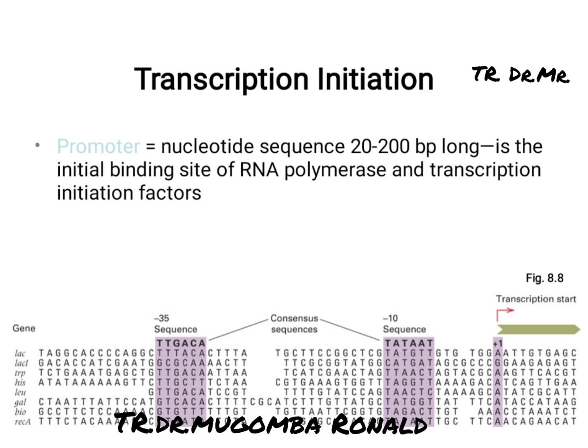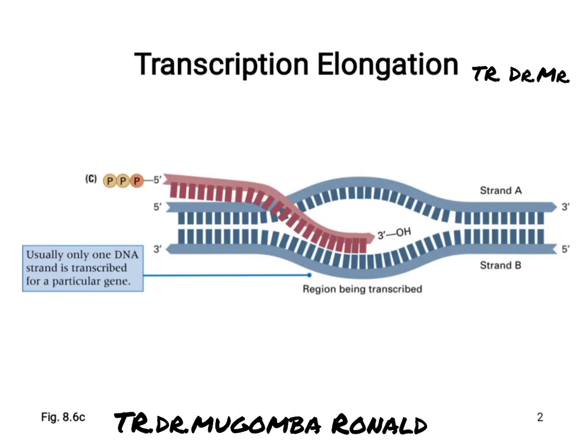Having looked at that, now we can go ahead and look at the next step, which is elongation. As the transcription process proceeds, the hybrid DNA and RNA molecule dissociates and makes RNA molecules free. Remember, as we are synthesizing our RNA, we are synthesizing it in the 5' to 3' direction.